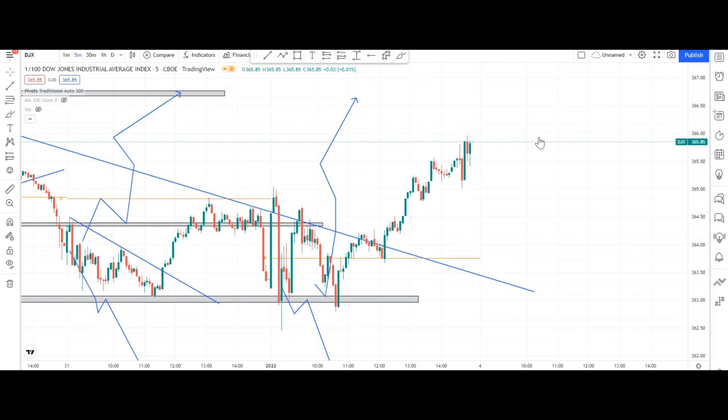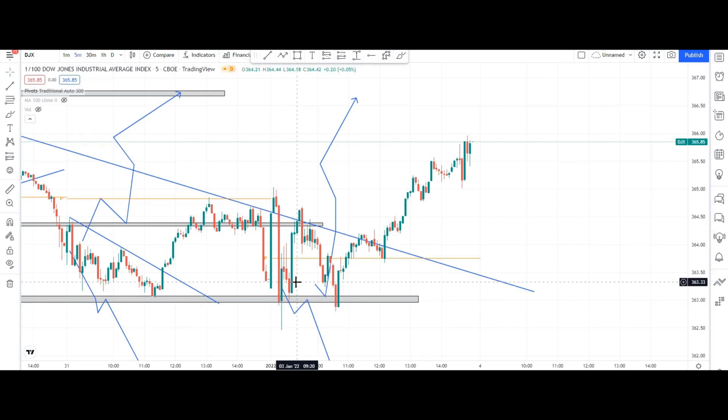You can see what happened yesterday: it opened flat, then a big bullish candle formed. After that came a green candle, and after one green candle is made, at that time you have to buy and your SL will be here. But it did not make a green candle, it made a red candle and did not cross its high. After that it took support from here only.